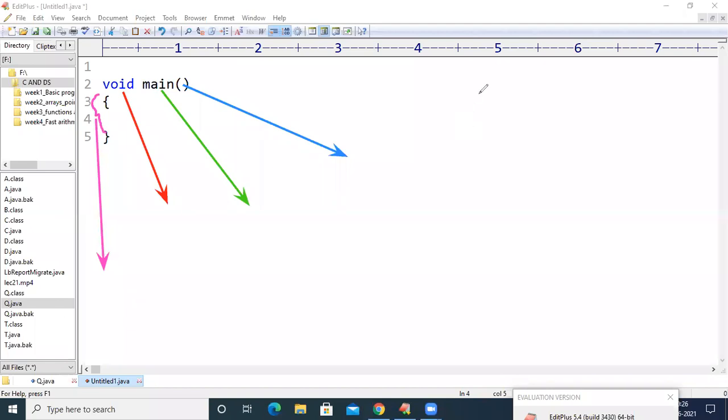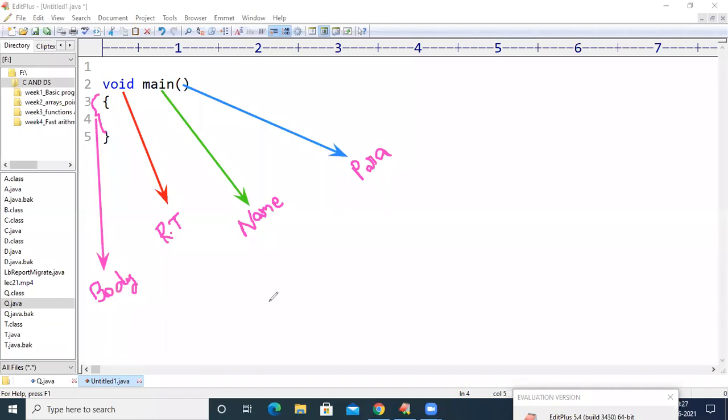The first one is called the return type of the function, and the second one is called the name of the function. The third part of the function is called the parameters of the function, which will be represented within the braces after the function name, and the 4th part is called the body of the function.